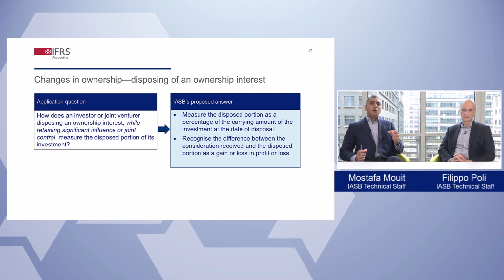The IASB concluded that after initial recognition, the investment is a single unit of account. Therefore, when disposing of an interest, the investor is not required to identify a specific layer that is being disposed of.